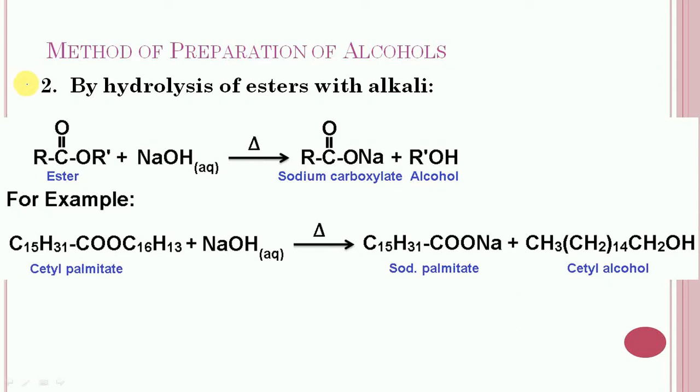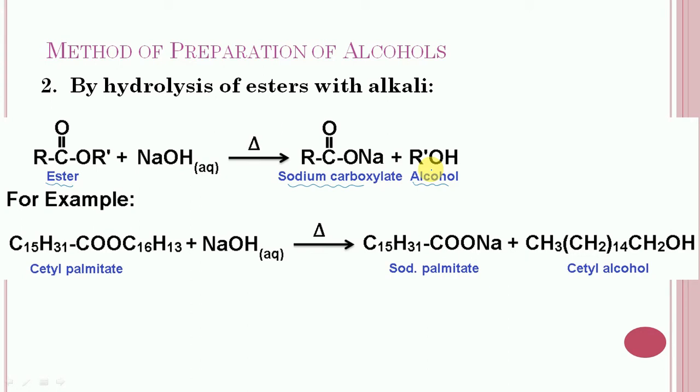Next method is by hydrolysis of ester with alkalis. In this case, ester is subjected to hydrolysis in the presence of aqueous sodium hydroxide and sodium carboxylate, and alcohol will get formed. This method has industrial importance for the preparation of long chain alcohol which occur in natural oils